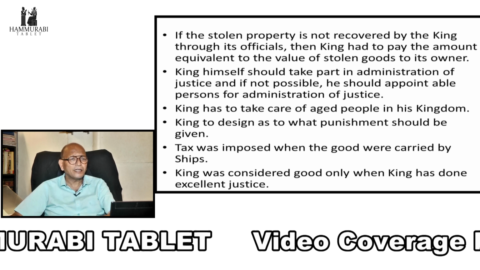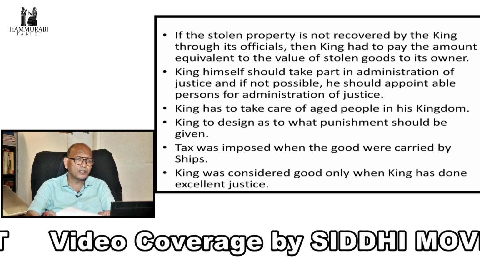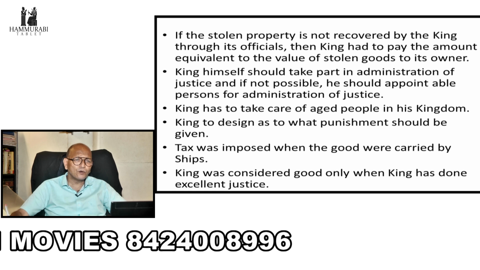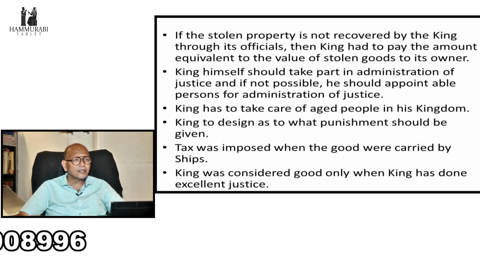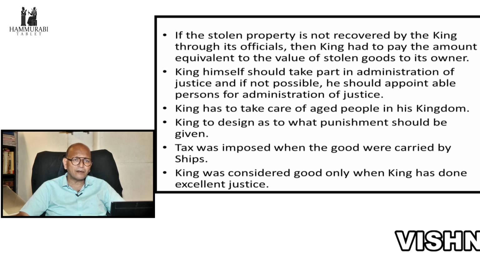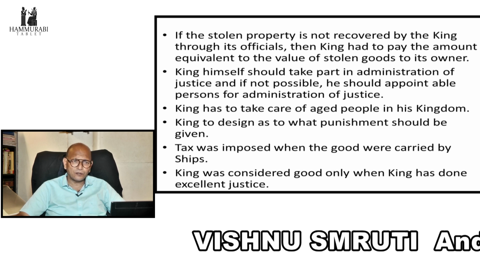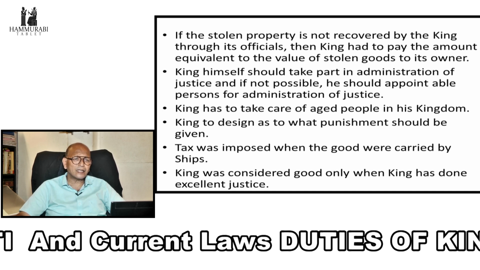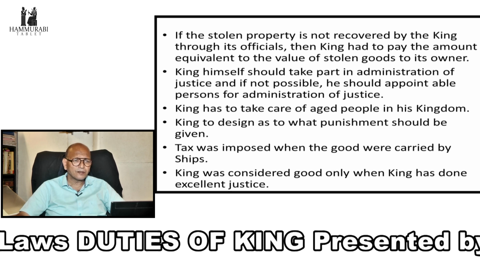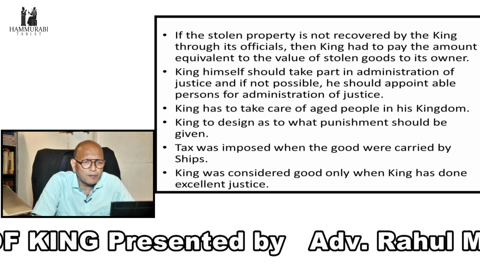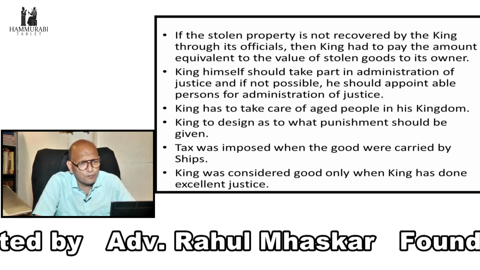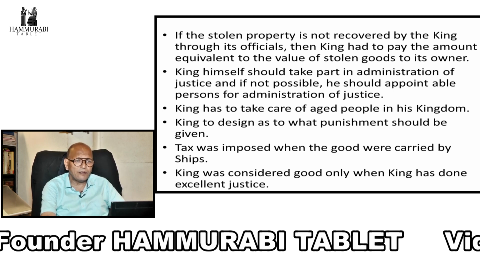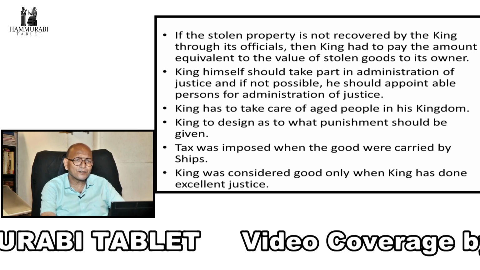If the stolen property was not recovered by the king through his officials, then the king had to pay an amount equivalent to the value of the stolen goods to the owners. The king himself should take part in the administration of justice, and if not possible, he should appoint an able person for it. The king has to take care of aged people in his kingdom. The king decides what punishment should be given. Tax was imposed when goods were carried by ships. The king was considered good only when he had done excellent justice.